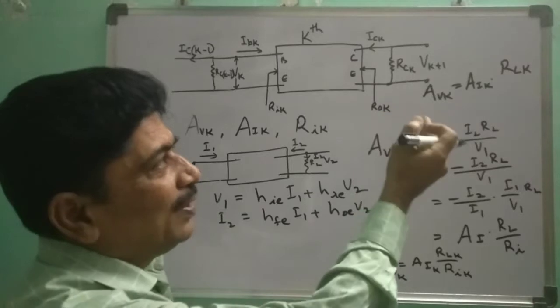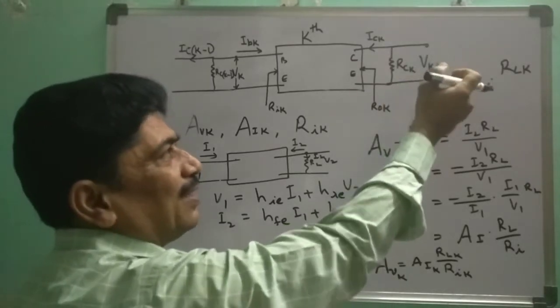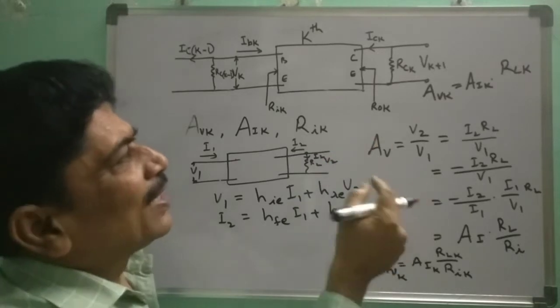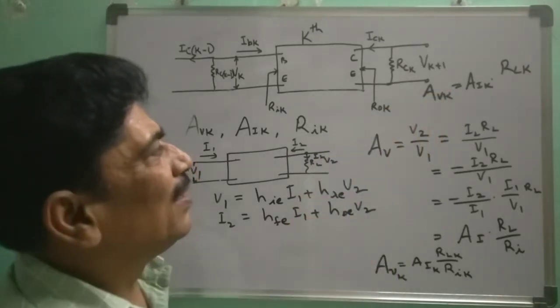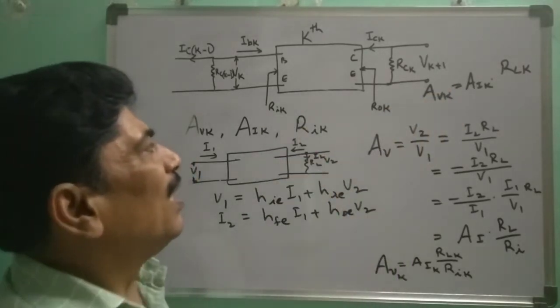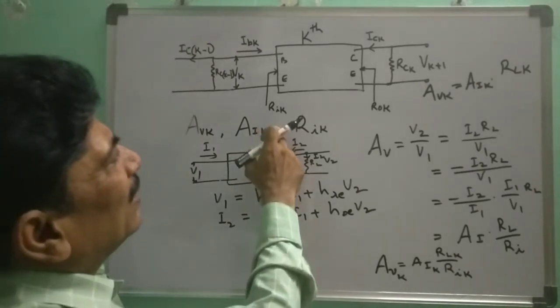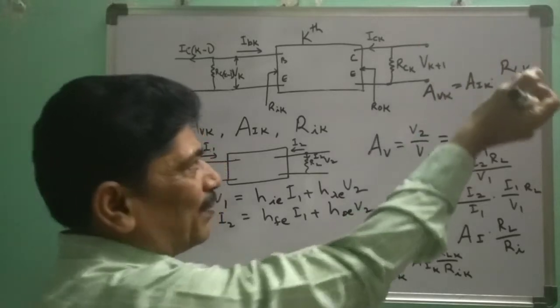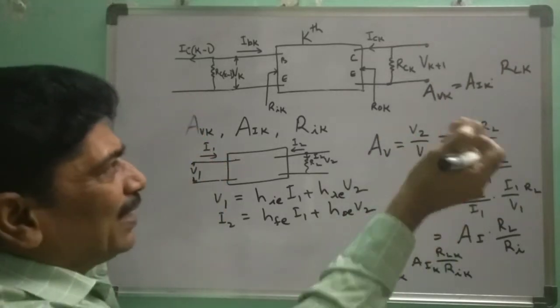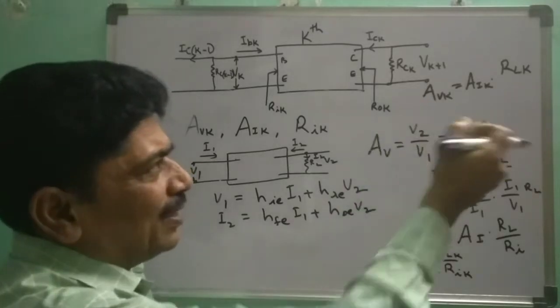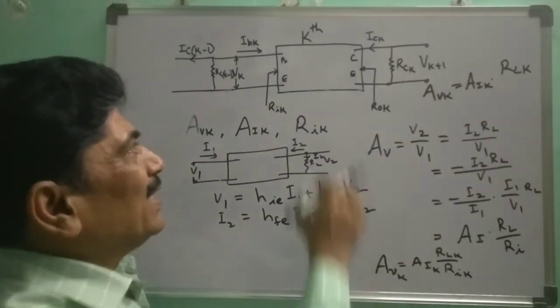So what is the next stage here? The K plus 1 stage. So the input resistance of that will be RIK plus 1. So RIK plus 1 in parallel with RCK will be the effective load of this kth stage.